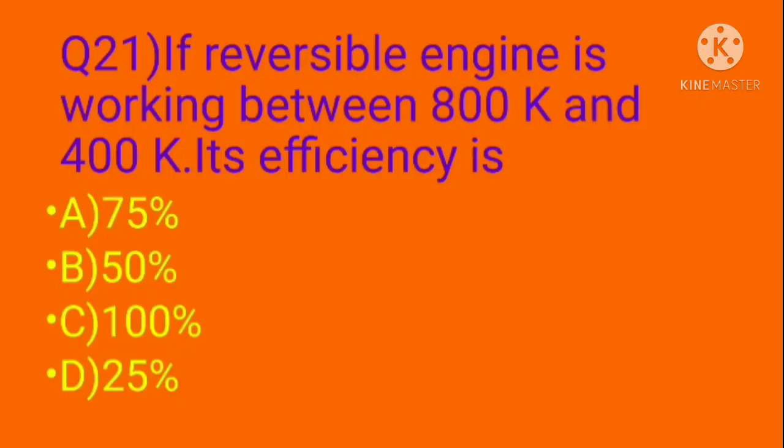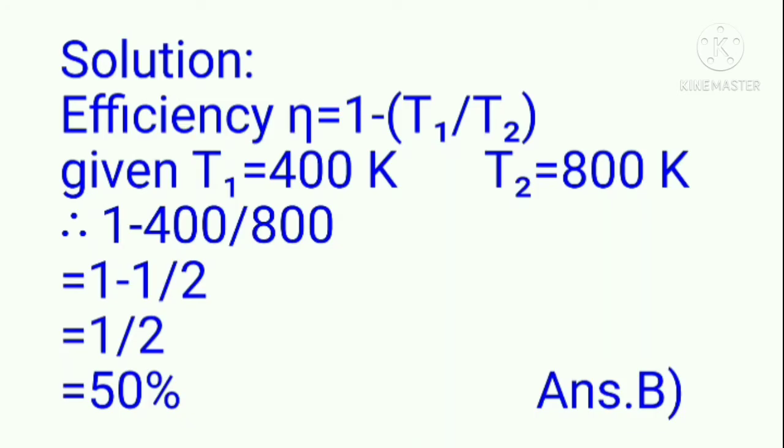Question 21. If a reversible engine is working between 800 Kelvin and 400 Kelvin, its efficiency is option A 75%, B 50%, C 100%, D 25%. We know the formula efficiency eta equal to 1 minus T1 by T2. Given data T1 equal to 400 Kelvin, T2 equal to 800 Kelvin. Substitute the values in the above equation. We get 1 minus 400 divided by 800. Simplifying, we get 1 by 2, which is 50%. So option B is the correct answer.